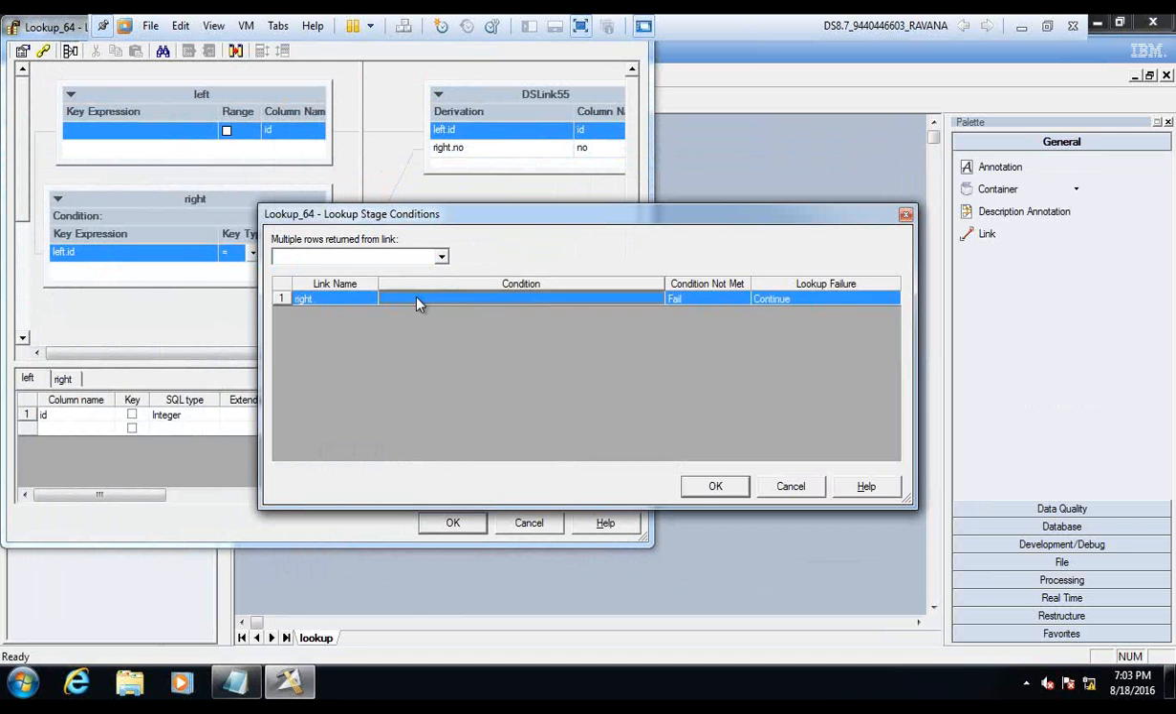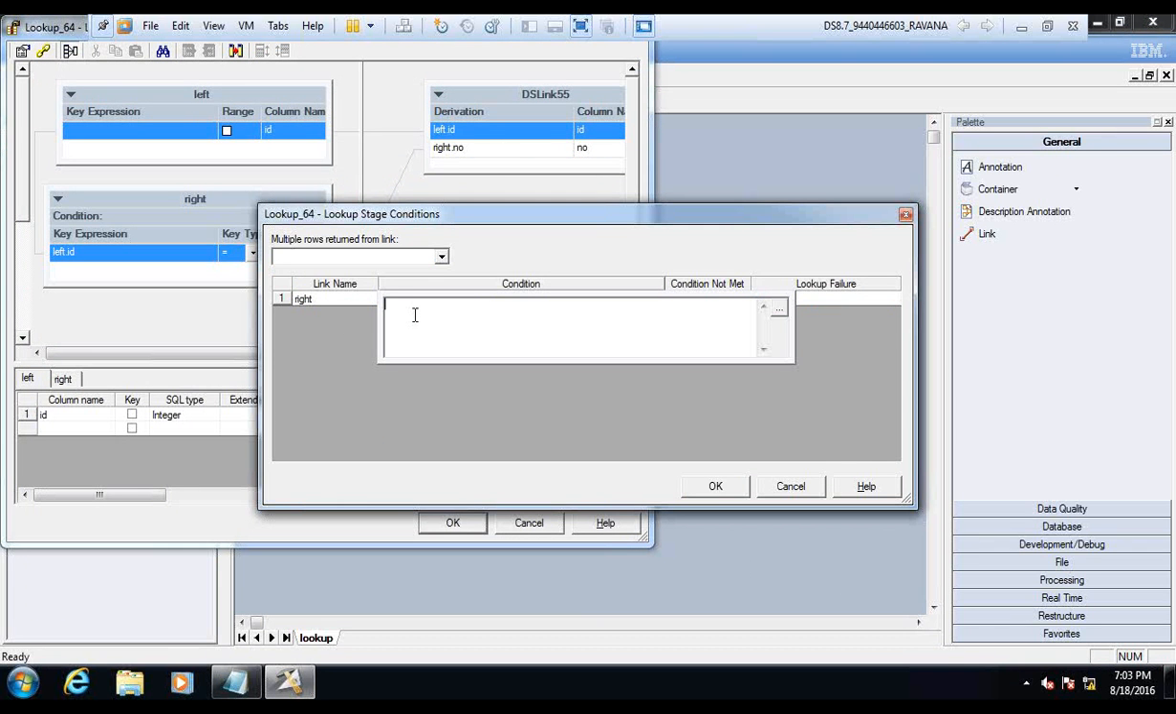Now the condition. This condition is nothing but on the source. So why is this condition required? This condition says that from the source you need not look up for all the records.